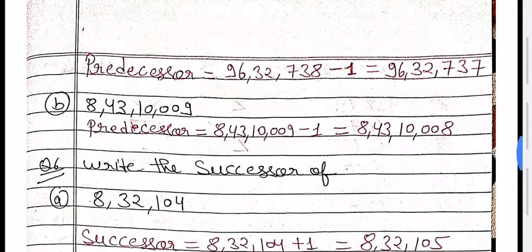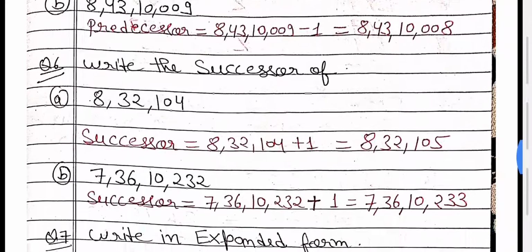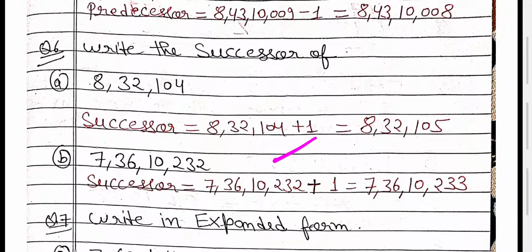Okay. And what is the predecessor of that one? In the last, you have 9. When you minus 1, it becomes 8 here. Nothing else, and the remaining digits remain the same. Successor means you have to add 1. So you add 1. 104 plus 1, you get 105. Remaining is the same. And the successor of 232, add 1 to the last digit, you get 233. And the remaining is the same. So always remember, for the predecessor you have to subtract 1 or minus 1, and for the successor you have to add 1, or write the next number.